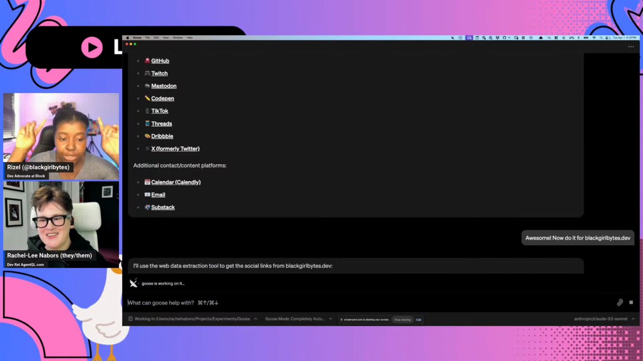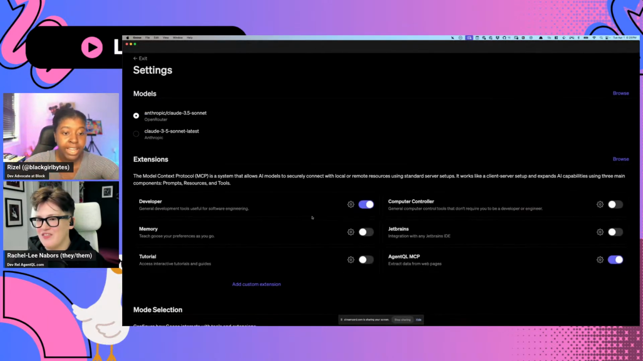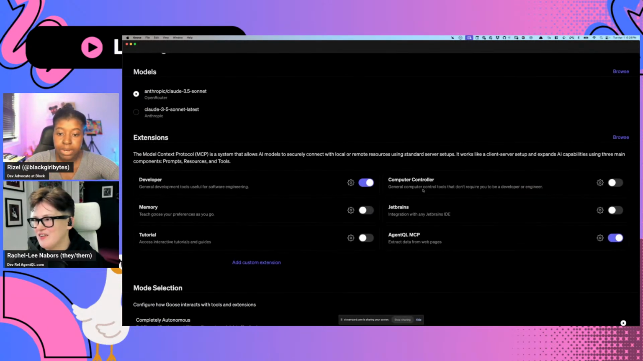So you had the developer extension on for Goose, so that's why it kind of failed. But if we use the computer controller, it could scrape the web. It probably wouldn't return the data in the structured format that AgentQL has, but it can also search the web, but not in maybe the same way.